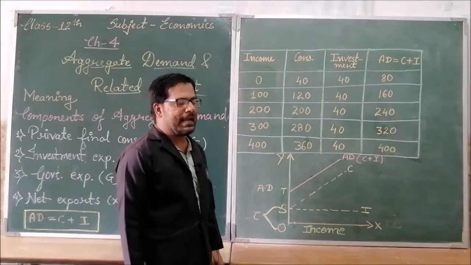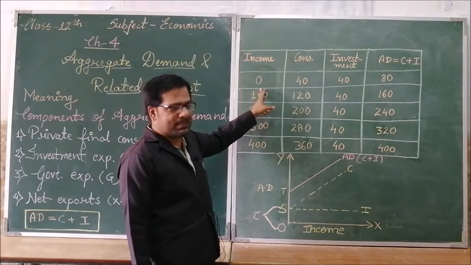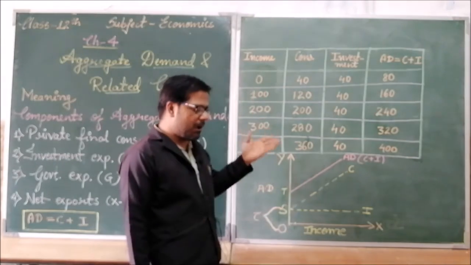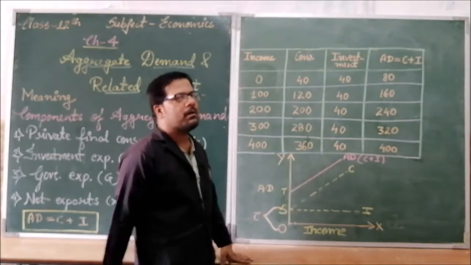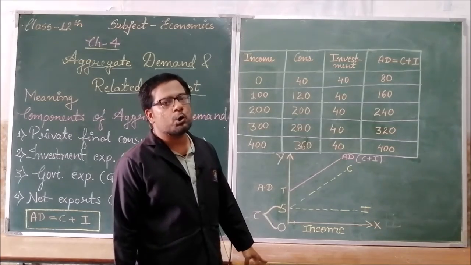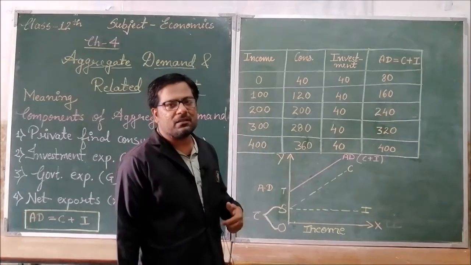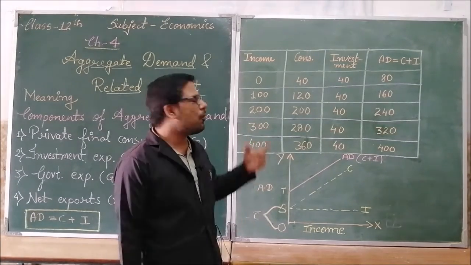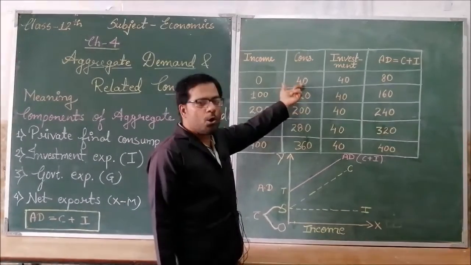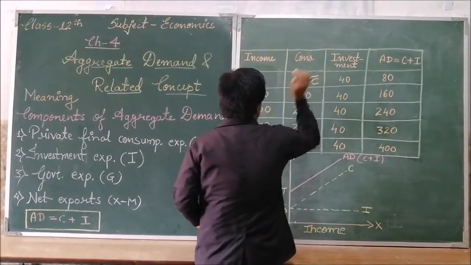So, let us understand aggregate demand with the help of a schedule. When my income is 0, my consumption is still 40. I don't have any income, but my consumption is 40. This is known as autonomous consumption. It means that for my survival, even if I don't have any income, I have to eat something like food and water. So, this is known as autonomous consumption, which is denoted by C bar.